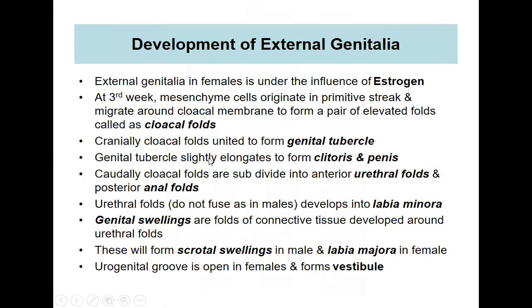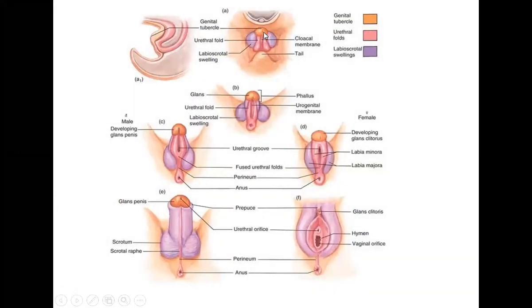Then the genital tubercle slightly elongates to form the clitoris and penis. In the male, this genital tubercle, if you see here, will elongate to form the penis. But in the female, it initially elongates, then it becomes rudimentary, and that will form the clitoris. In the female, it forms the clitoris. In the male, it forms the penis.